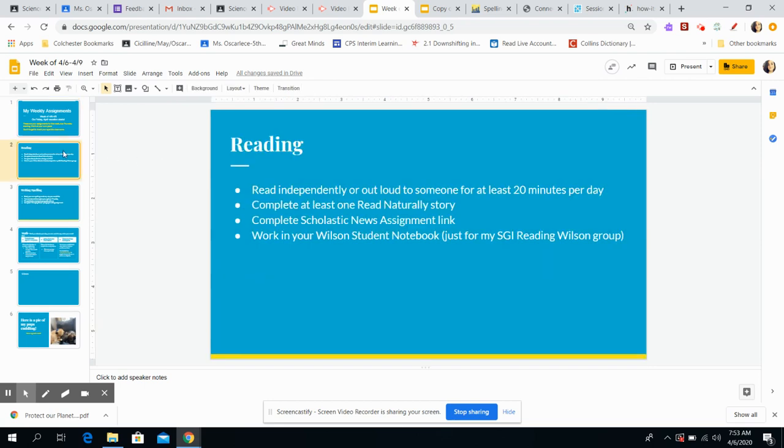Okay, so for reading, here's what you're expected to do, which you've been doing an awesome job with. Read independently or out loud to someone for at least 20 minutes a day. Complete at least one Read Naturally story for the week. And I'm able to log in and check your progress there. I think most of us have gotten logged in at this point.